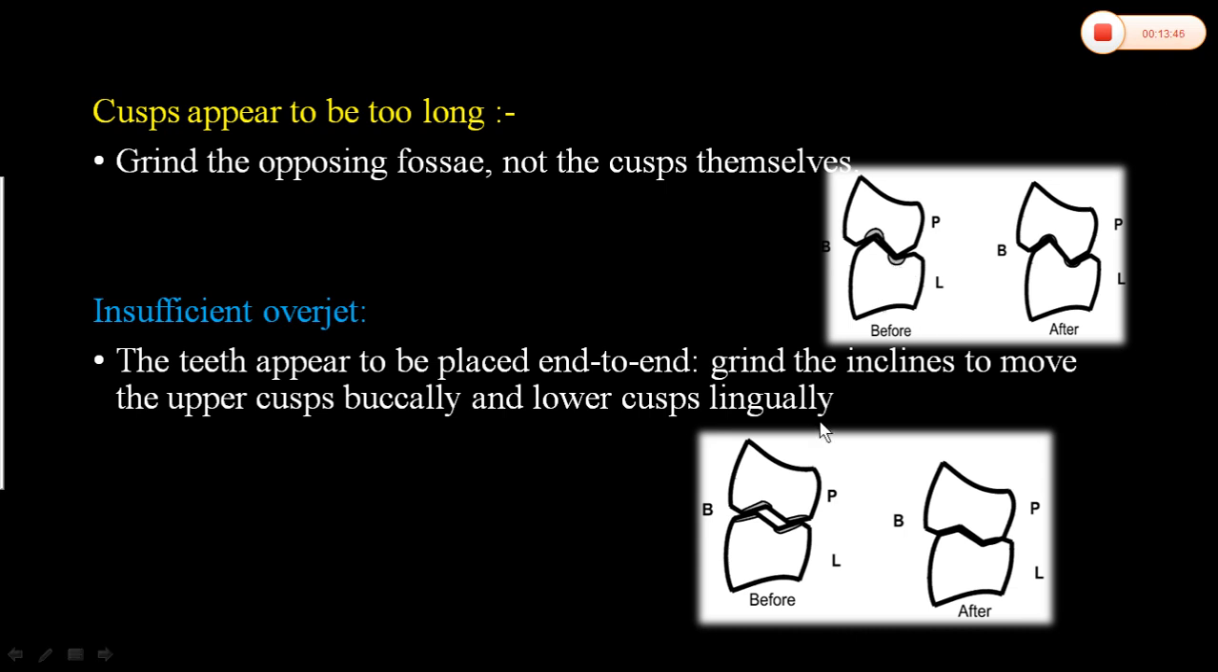Okay. Insufficient overjet. If there is insufficient overjet, the teeth appear to be placed end to end. Overjet is not sufficient, so it will be seen like an edge to edge relation. Grind the inclines. The inclines of the teeth have to be ground to move the upper cusp buccally and lower cusp lingually. So to provide this basic occlusion, we have to grind the slopes of the cusp.